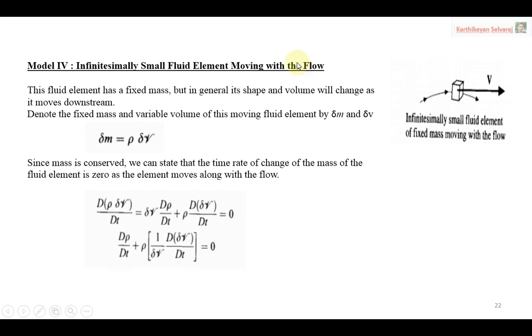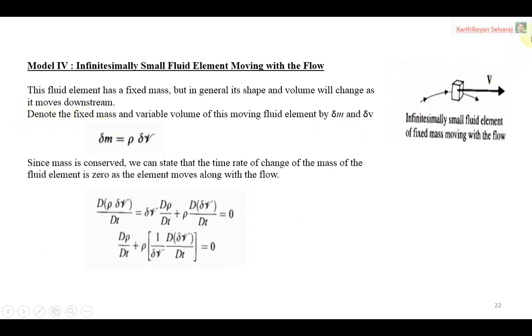That is why we are having the area. We are going to find the mass, always, because the continuity equation is based on the principle that mass is conserved. So the fluid element has an area dS and a small volume V. Based on that, we denote the fixed mass, because the fluid element is fixed in mass. That is for your fourth model.